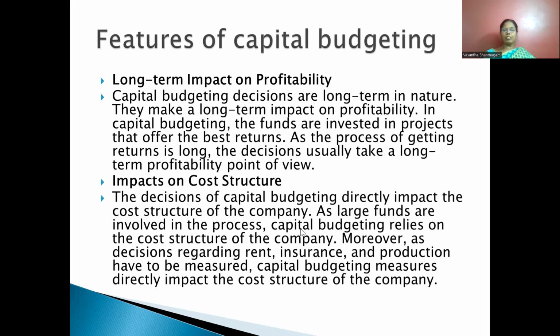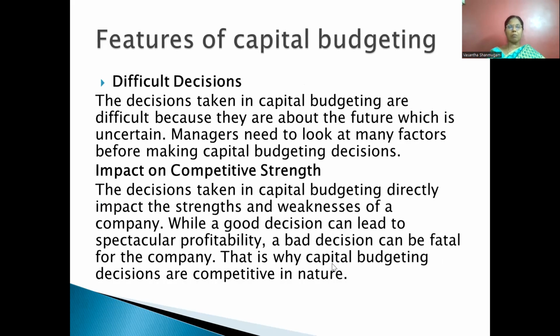As large funds are involved in the process of capital budgeting, it depends purely on the cost structure of the company. Moreover, decisions regarding rent, insurance, and production have to be measured. So whatever money is incurred, whatever cost they are going to face, everything will be measured. Capital budgeting measures directly impact the cost structure of the company.